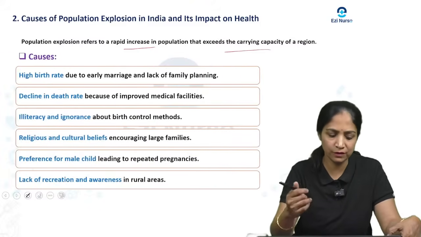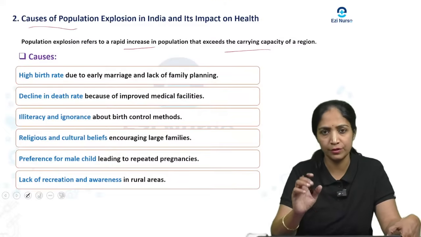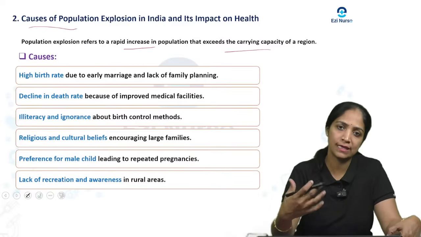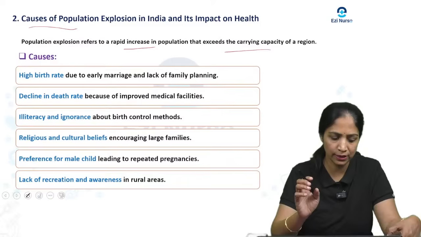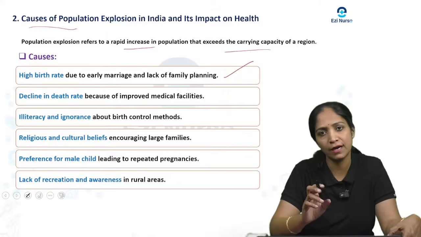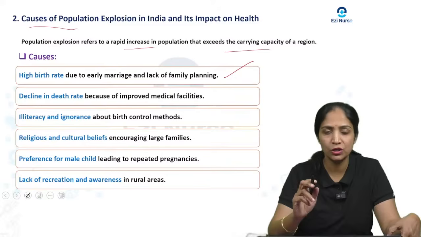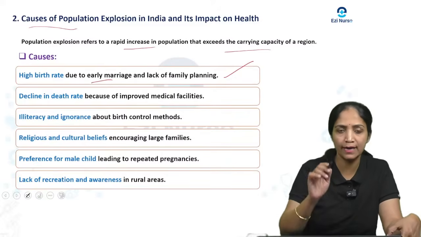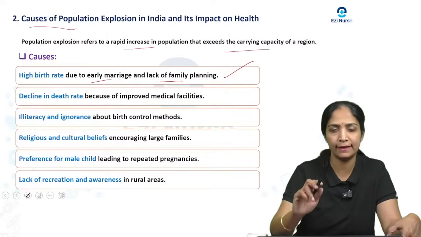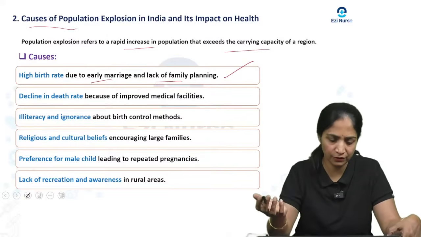So what are the main causes of this population explosion? The question asks for the causes, that is, why the population explosion is happening. The first one is a high birth rate. Due to the high birth rate there is a population explosion. It may be because of early marriage, and a lack of family planning, like they are not using family planning, or they are not aware about family planning.